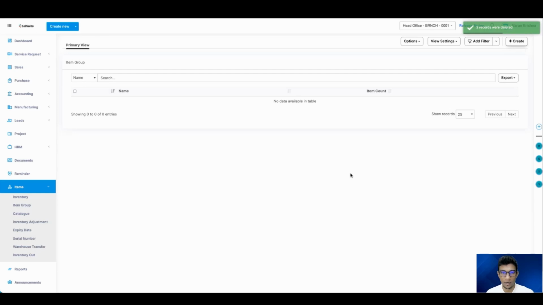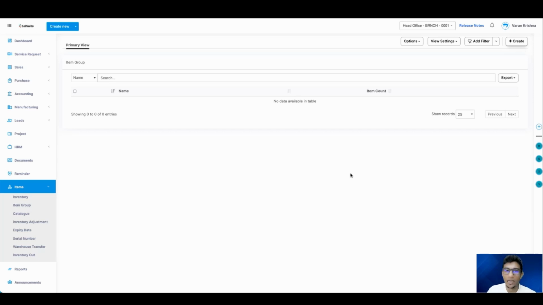3 records are deleted. So what's special about bulk deleting item groups, rather than invoices or customers, suppliers, leads, or anything like that? It's all about dependency. Right now, there is no dependency on item groups from any of the bills or anything like that. Even if you delete item groups, no issues. The items are still there under the inventory. So no dependency kind of validations will be shown to you.